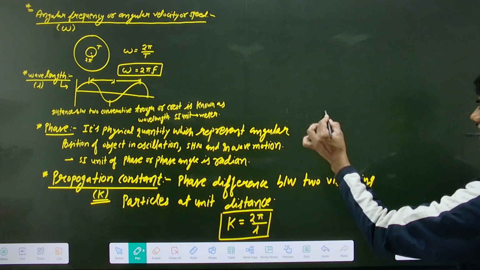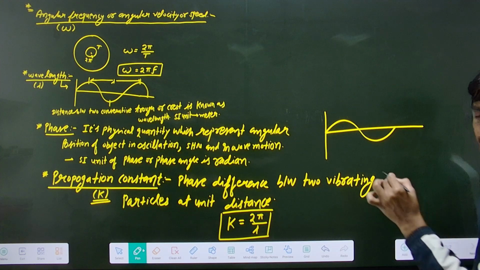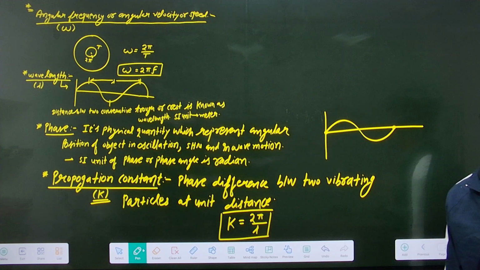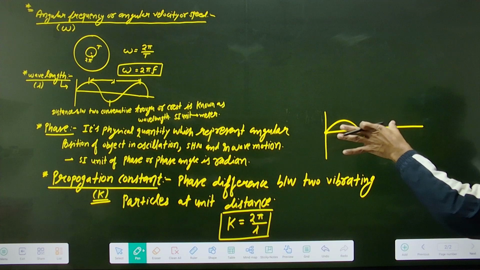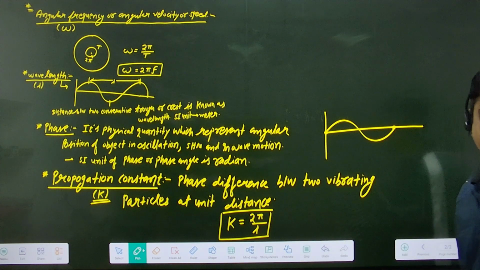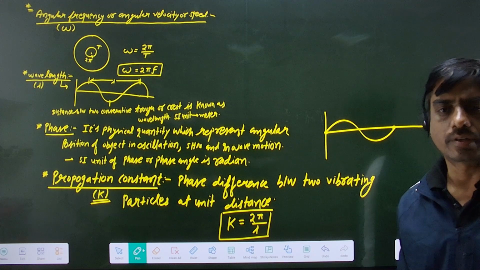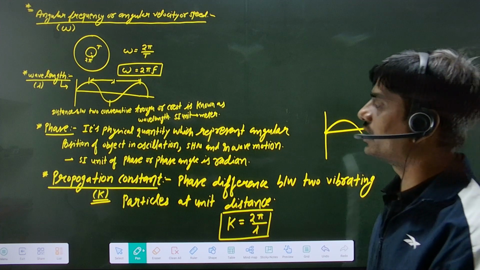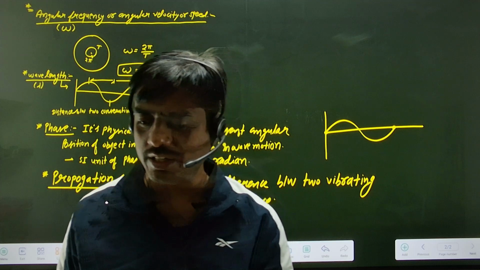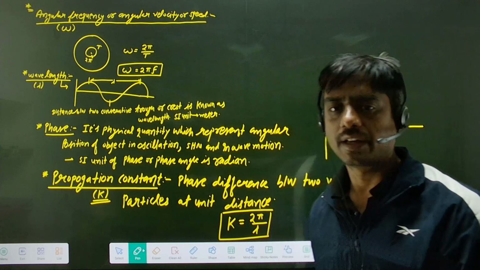In wave motion, when we observe a sinusoidal wave like this, the phase difference over one full wave is 2 pi, and the total distance is lambda. So what is the phase difference for unit distance? 2 pi upon lambda. This is the propagation constant. This is all about the definitions related to wave motion and oscillatory motion. What oscillatory motion is, we already discussed. Now we will discuss periodic motion and non-periodic motion.